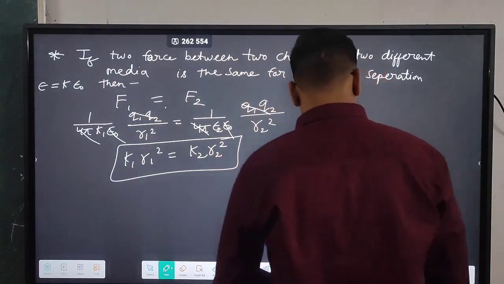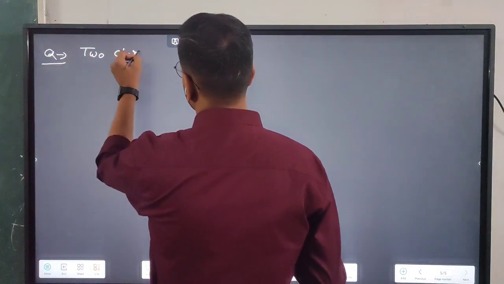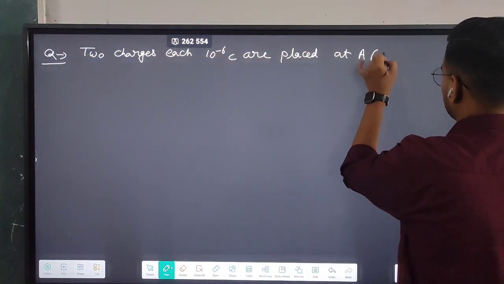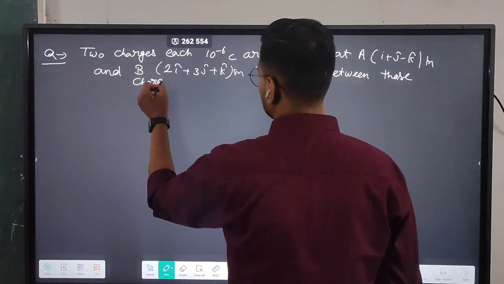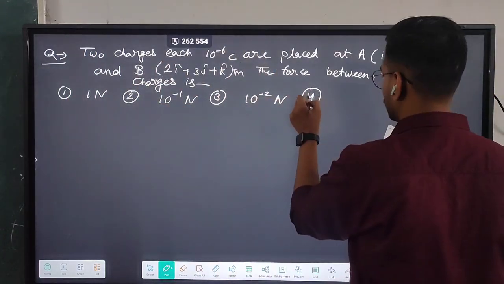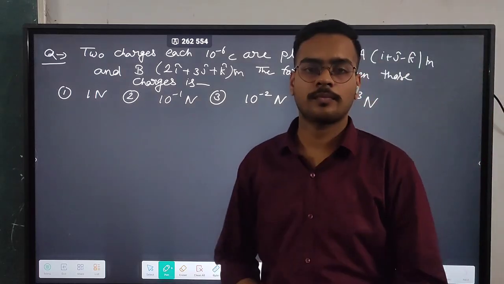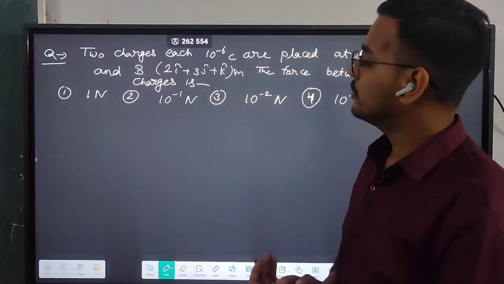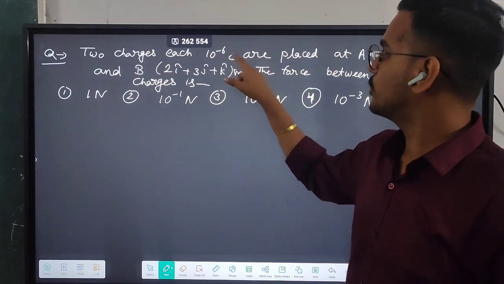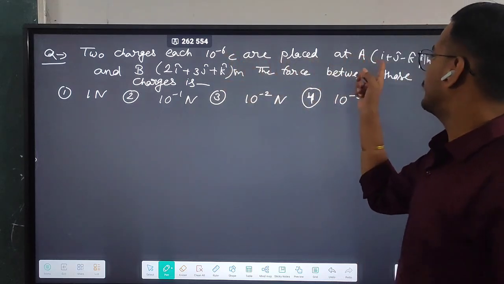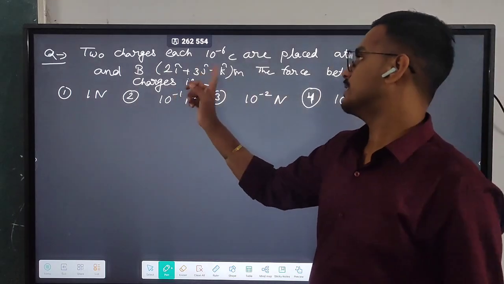So let's see some numericals. Okay, so this is the question. Two charges each 10 to the power minus 6, it means both have the same value, are placed at a point A whose coordinates are given in meters, and B at these coordinates.